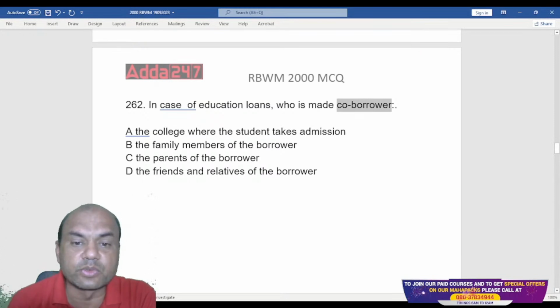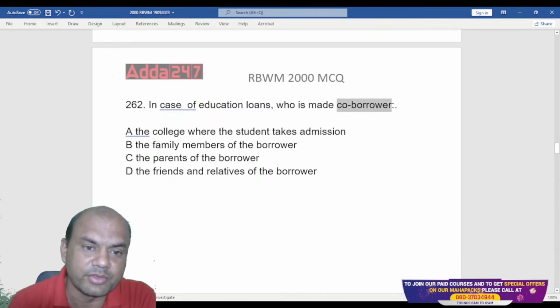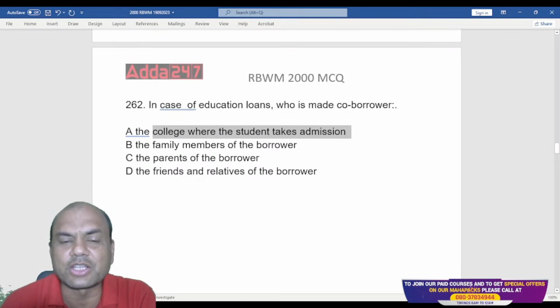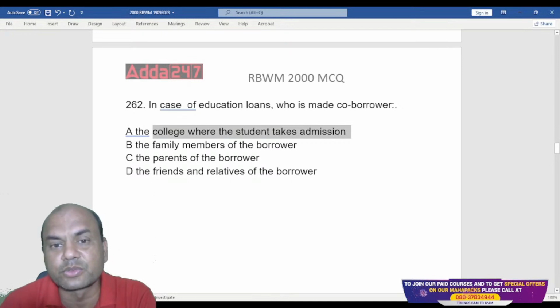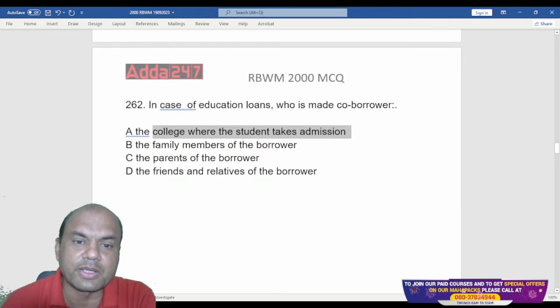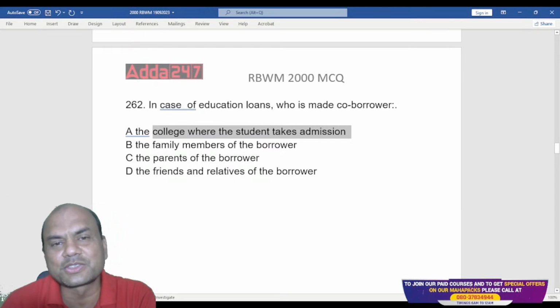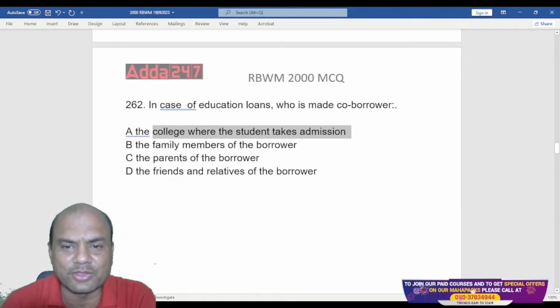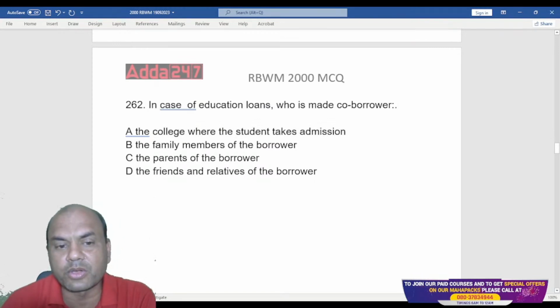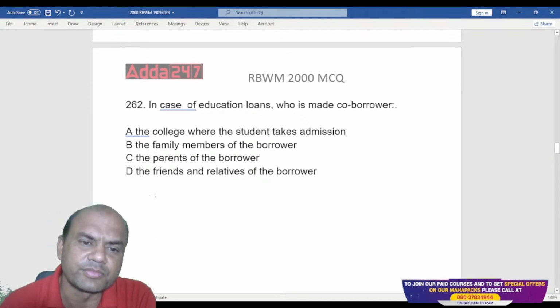The college where the student takes the admission. My God, college where the student takes the admission. This college will go bankrupt. There are, let's say, 1000 students in any college. Suppose college becomes the co-borrower to these students. College will go bankrupt, right? So that is out. Family member of the borrower, the parents of the borrower, friends and relatives of the borrower, near and dear ones.